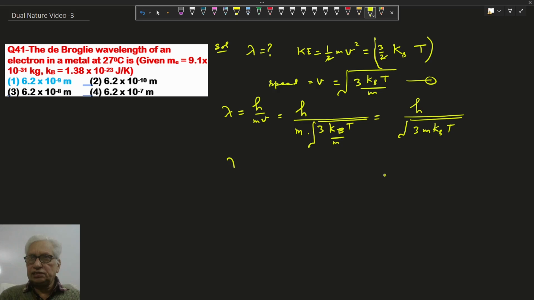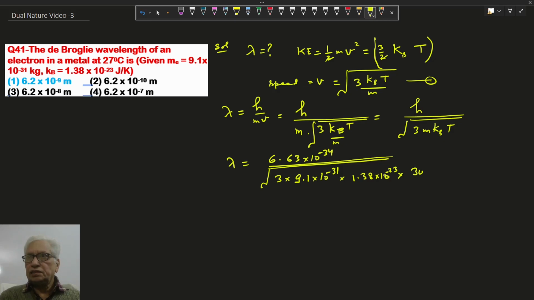All the values here: Planck constant, root of 3, mass of electron, Boltzmann constant, and temperature in Kelvin.